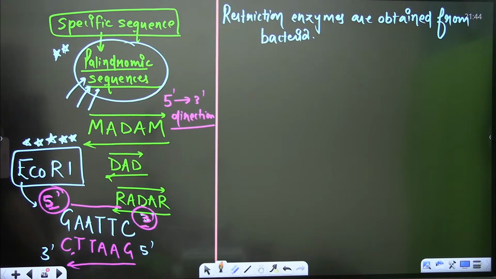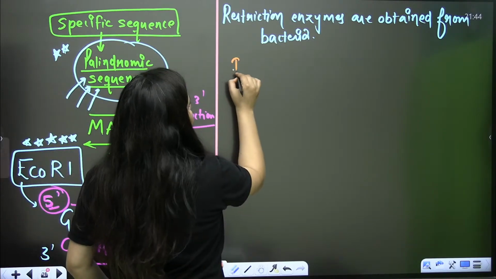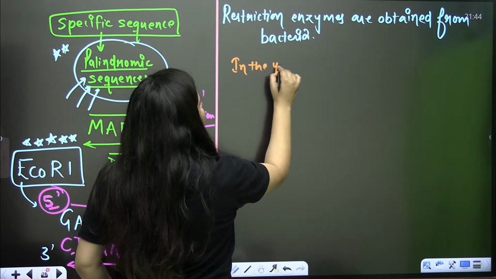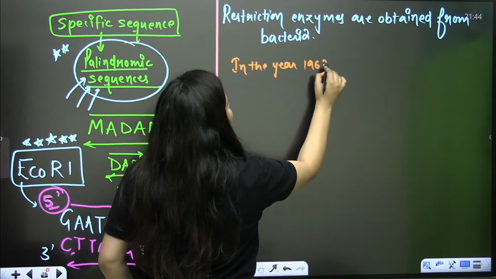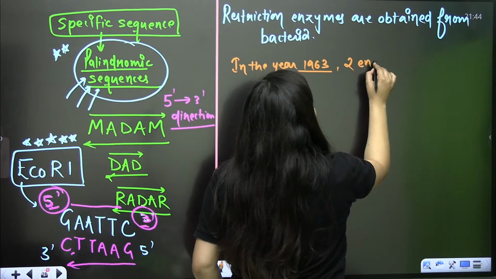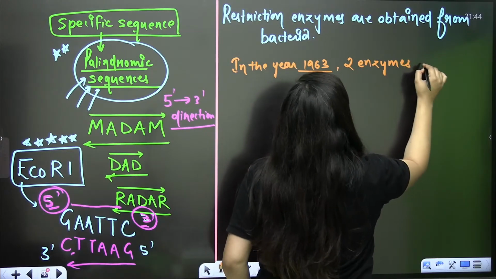Actually, in the year 1963, two enzymes were obtained from bacteria.